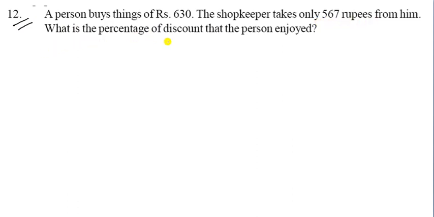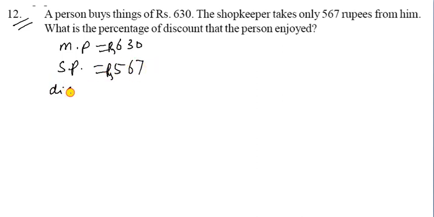Let us see the 12th question. A person buys things worth rupees 630. The shopkeeper takes only 567 rupees from him. What is the percentage of discount? The person enjoyed a discount, so let us see the mark price. Mark price of the object is 630 rupees, and the selling price is given as 567 rupees.